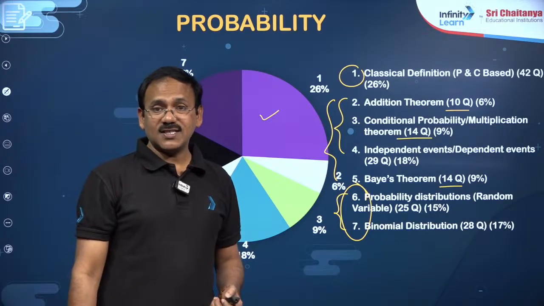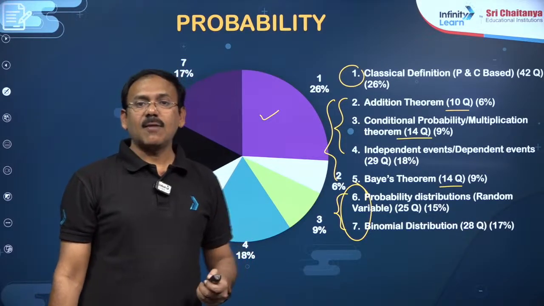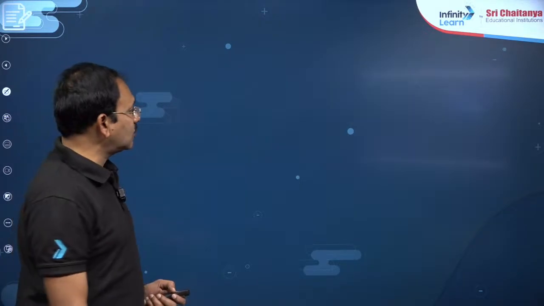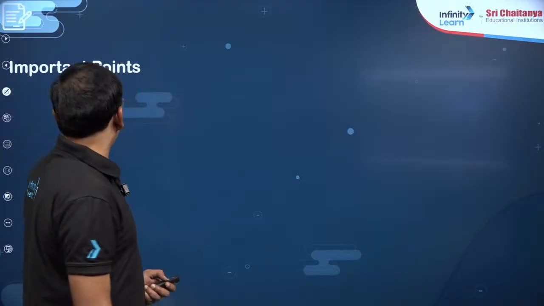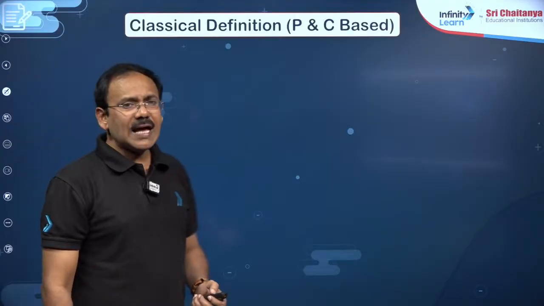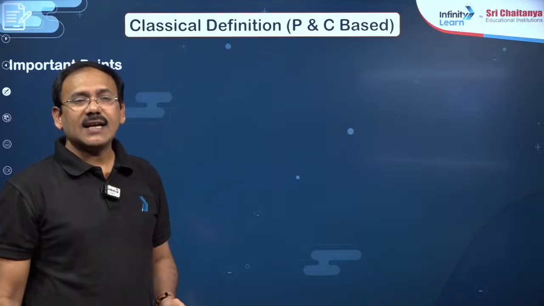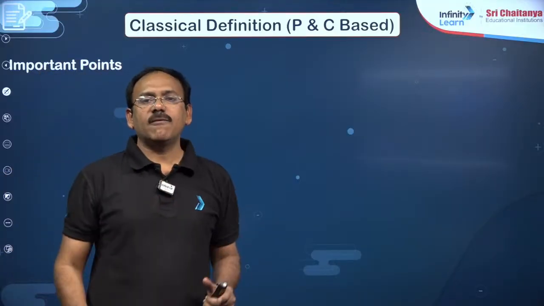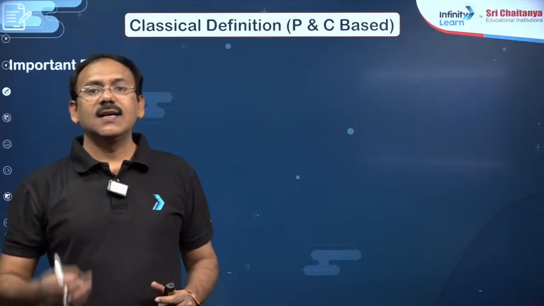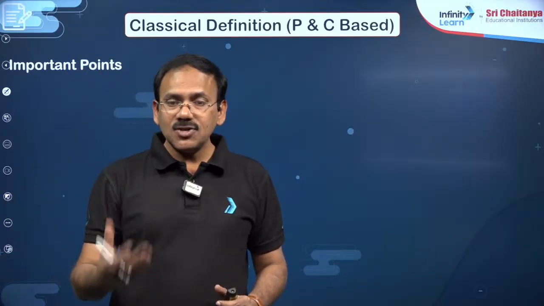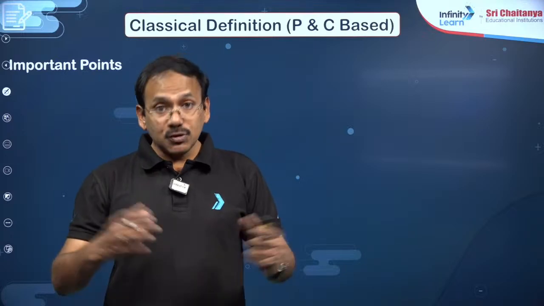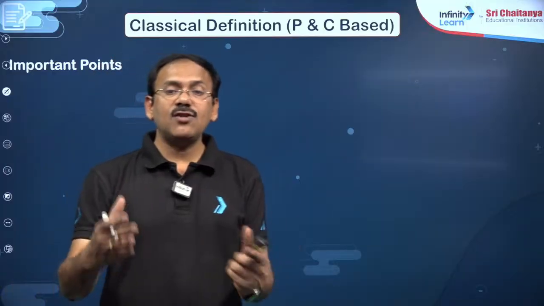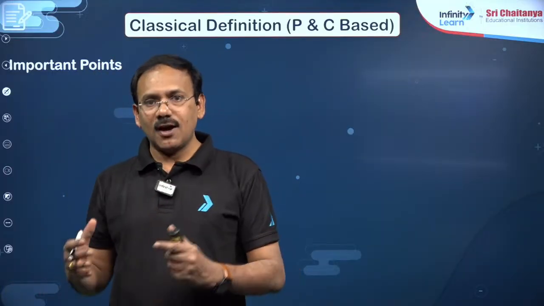Please do remember, this topic is going to be mostly easy in the exam, and even in Advanced you can find most of the questions are very easy. Coming to important points, the classical definition is very simple. After knowing the basic terminology of probability like sample space, event or outcome, elementary event, mutually exclusive events, meaning A intersection B is empty, exhaustive events, meaning A union B is S, and basic things, after knowing this.